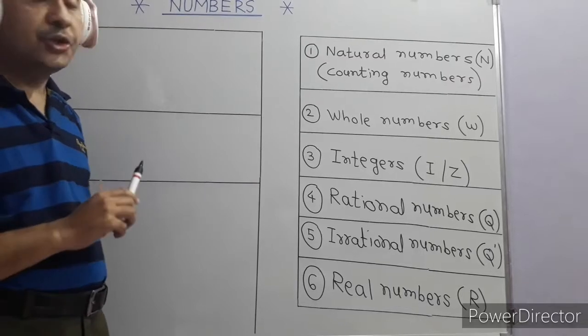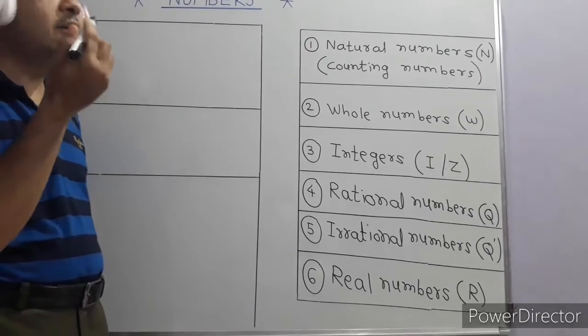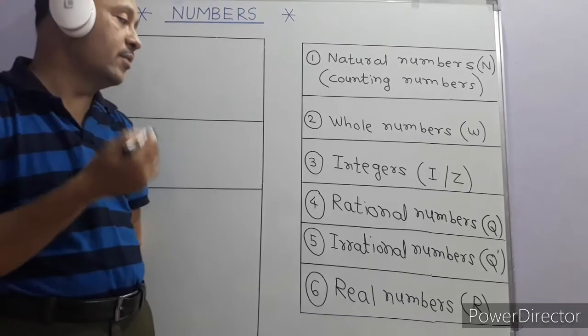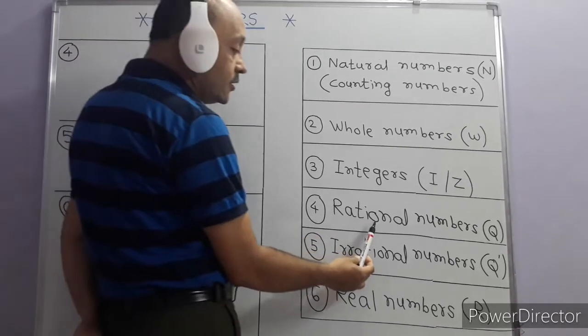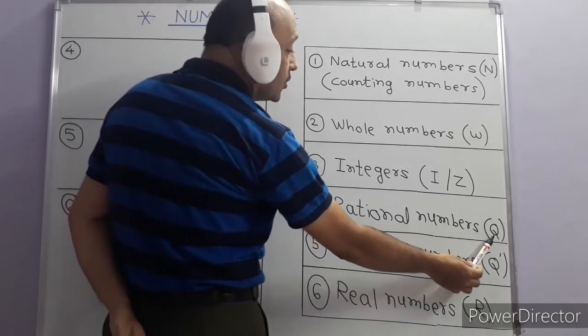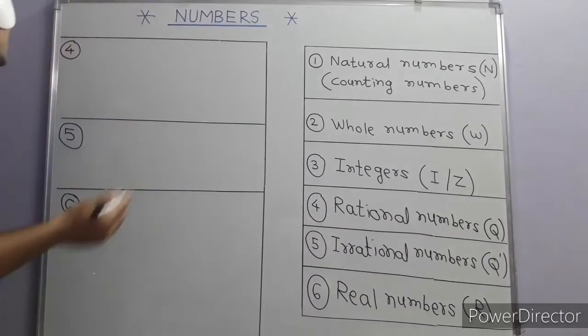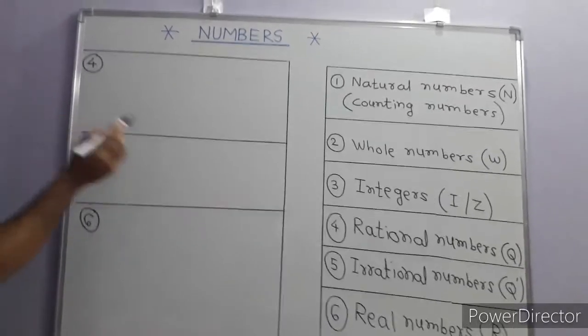So we know the word ratio. Ratio means numerator upon denominator, in the form of numerator and denominator. It is denoted by the letter Q, and Q stands for quotient. Let us see the examples of rational numbers.